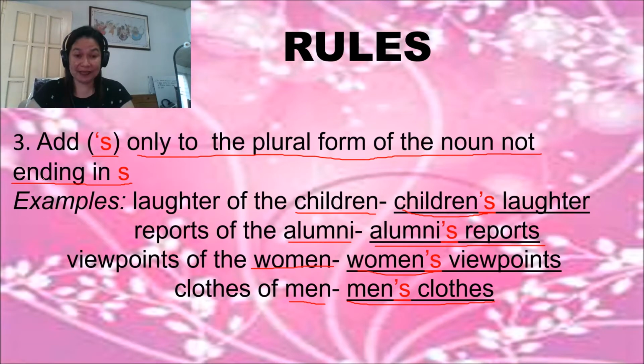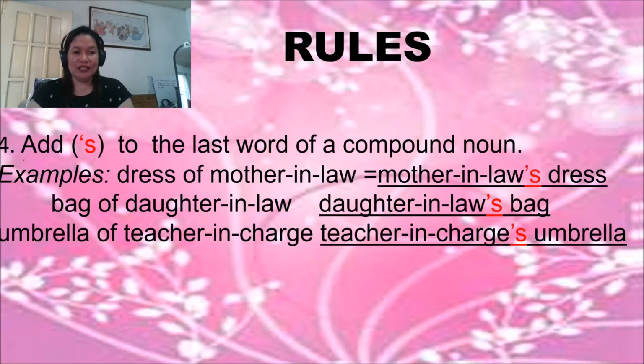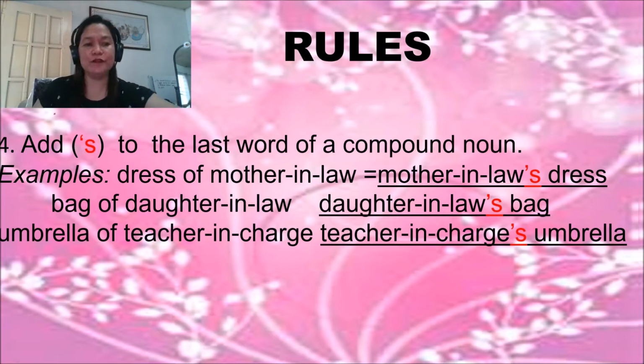Take note of this. If the plural form of the noun does not end with s, all you have to do is to add apostrophe s. Okay. Another rule, rule number 4. You're going to add apostrophe s to the last word of the compound noun. Okay?